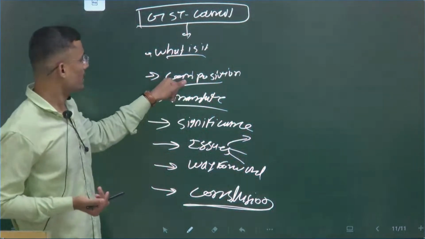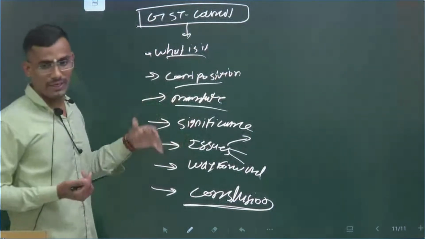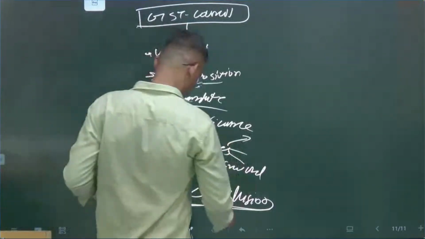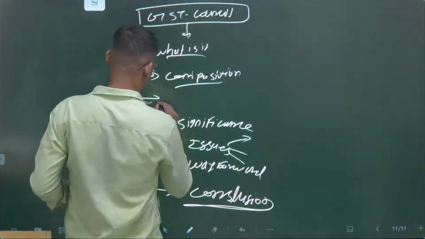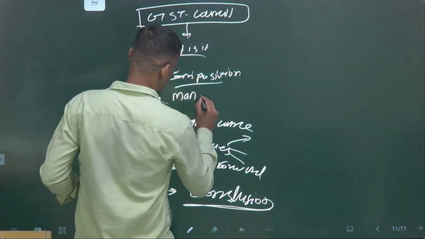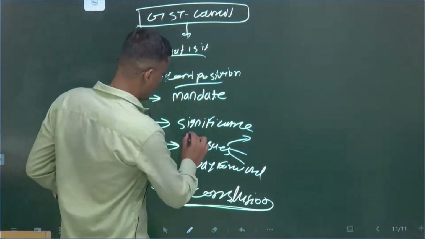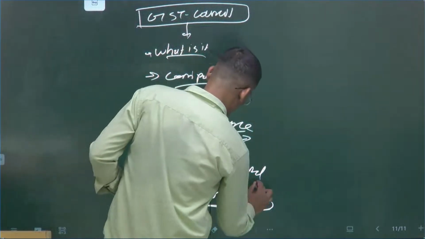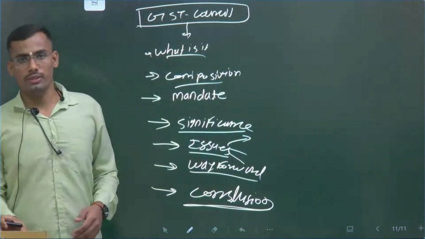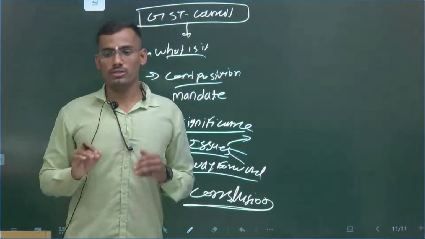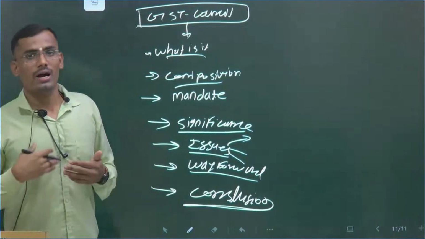Second, mandate. This is the composition. Composition, mandate, significance. What is the mandate of the GST Council? Okay, I will write it once again. Mandate, significance, then issues, way forward, and conclusion. While you are making notes, make sure that you are writing the conclusion, because the conclusion is very, very important. Okay, guys. So now we will move to our next topic.